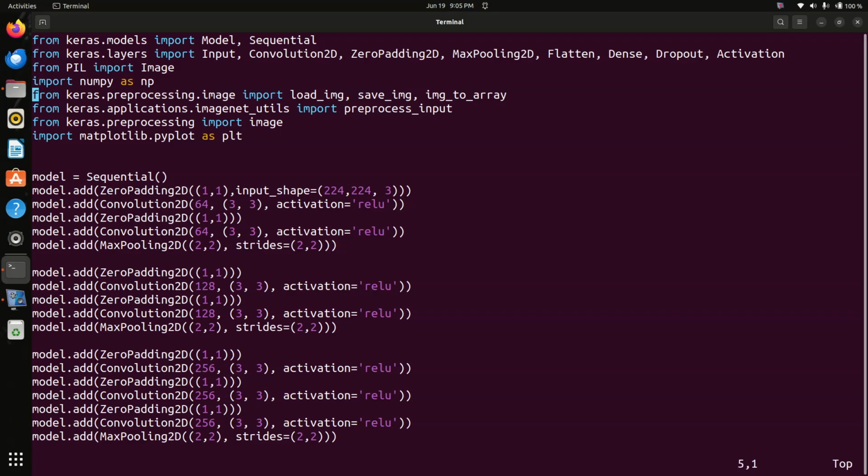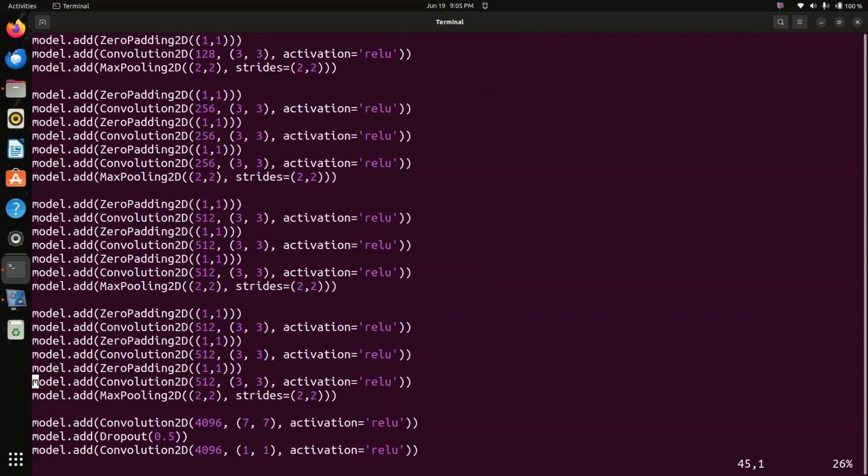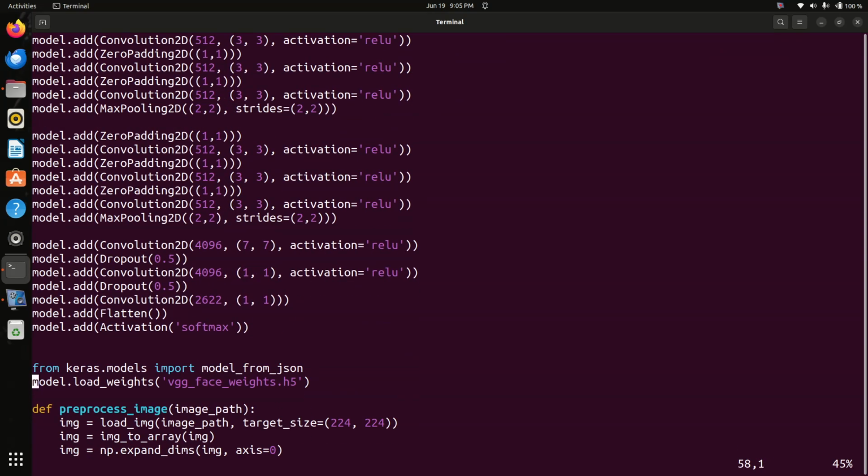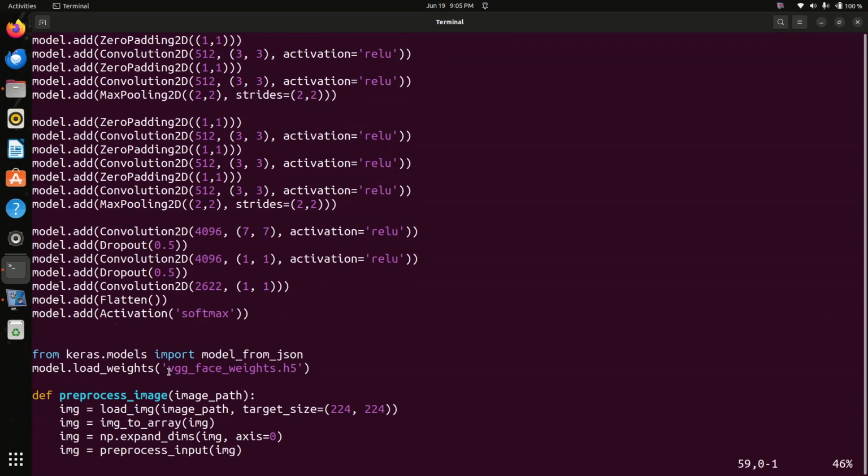Keras and this matplotlib, and here we use VGGFace weight file for face.